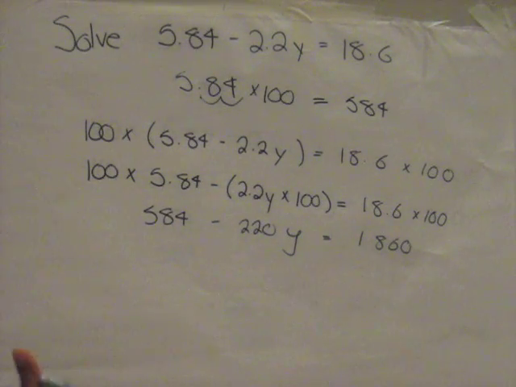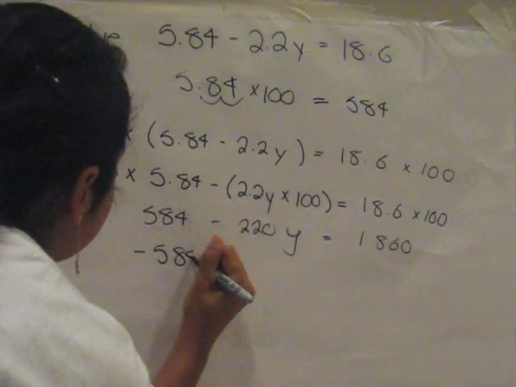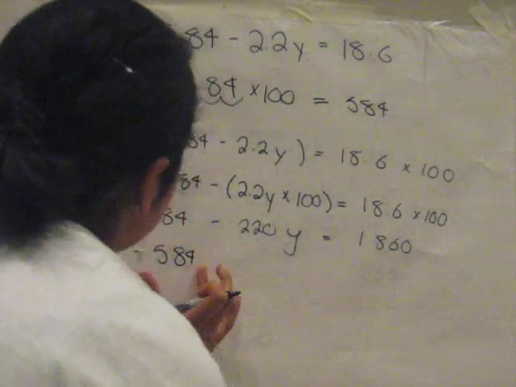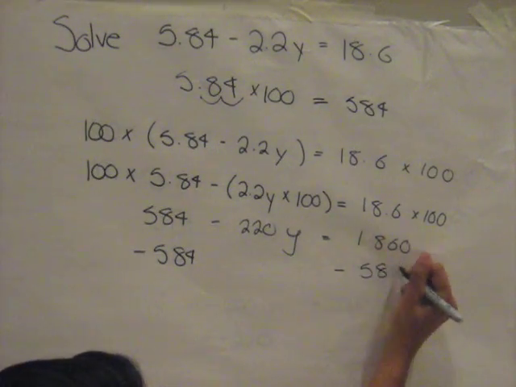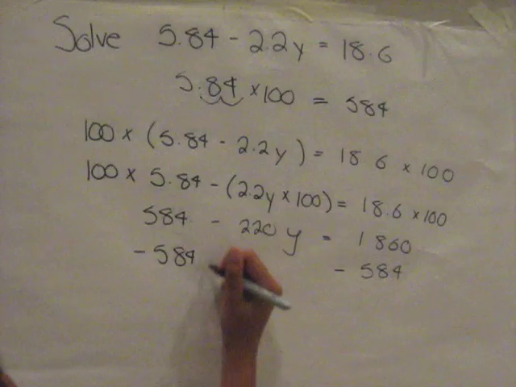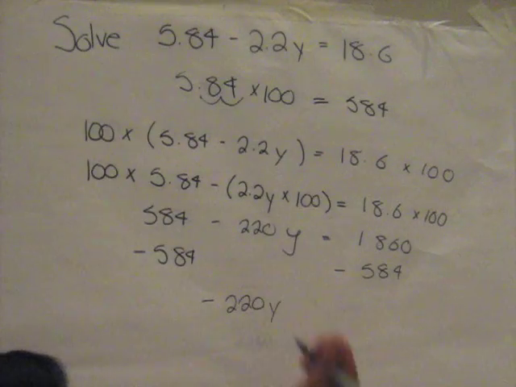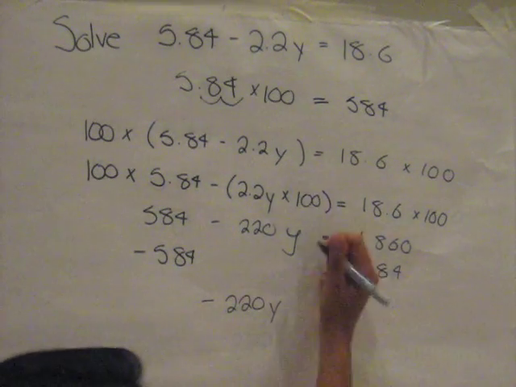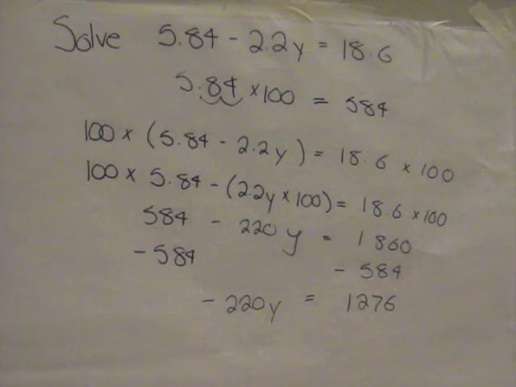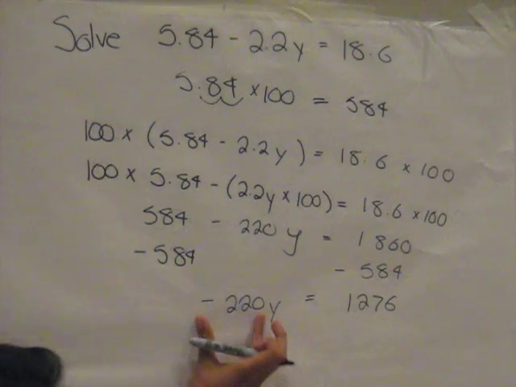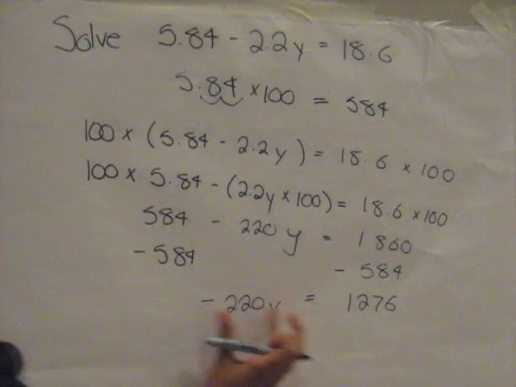Okay, now we're going to isolate our variable, which in this case is 220y. So to get that alone by itself, we're going to minus 584 from this side, and then again, whatever we do to this side, we have to do to this side. This leaves us with negative 220y, and on this side, 1,276. Now, what this is practically saying is negative 220 times y.